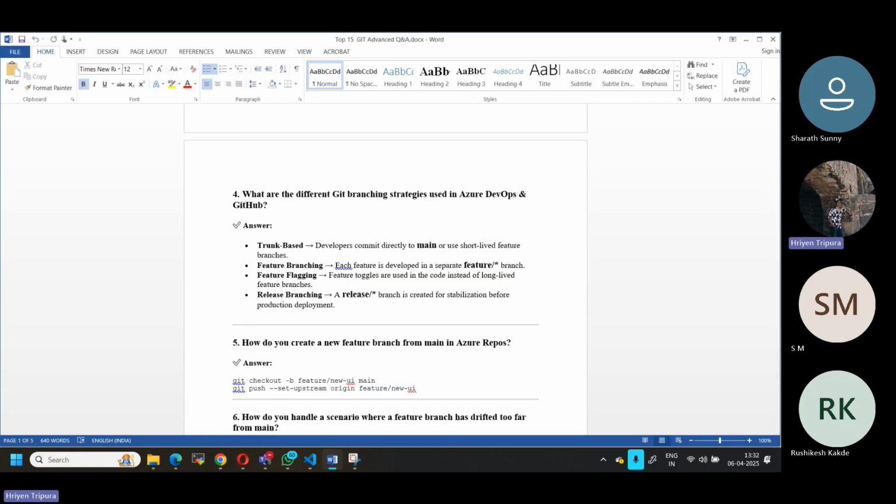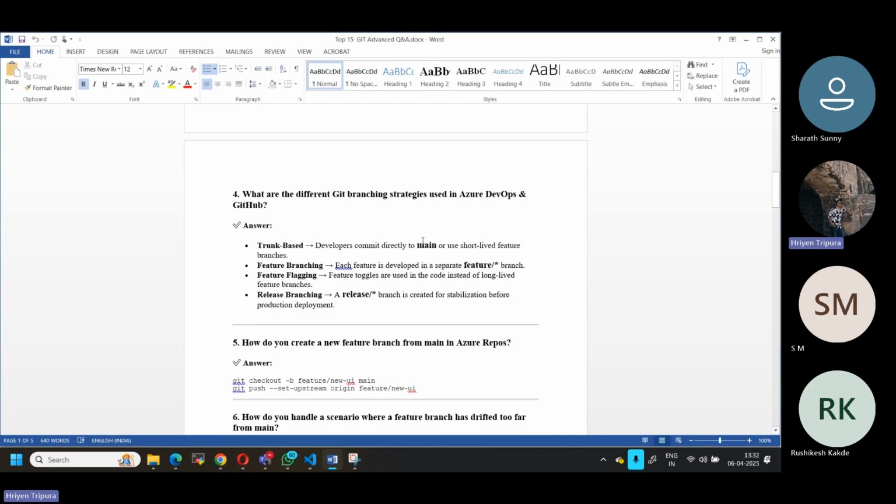The question is asking what are the different Git branching strategies used in Azure DevOps and GitHub. Let's take an example, maybe in traditional Azure Repos. We have a branching strategy called trunk-based. Now, what is trunk-based?